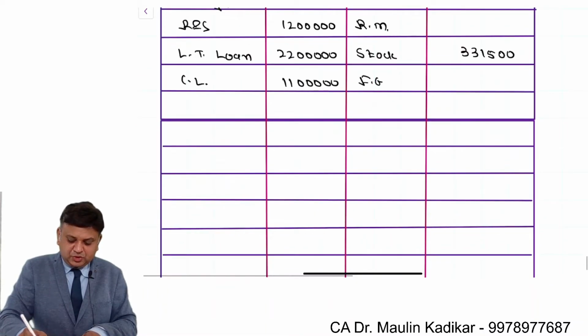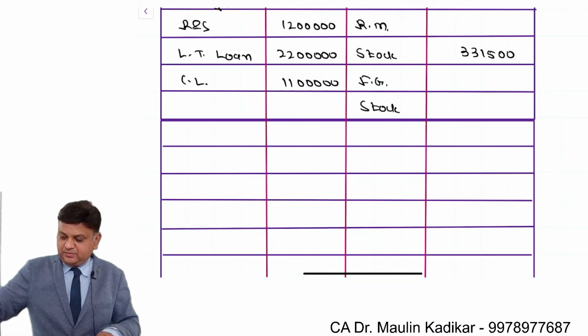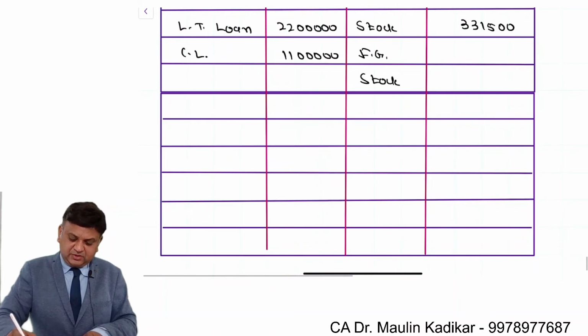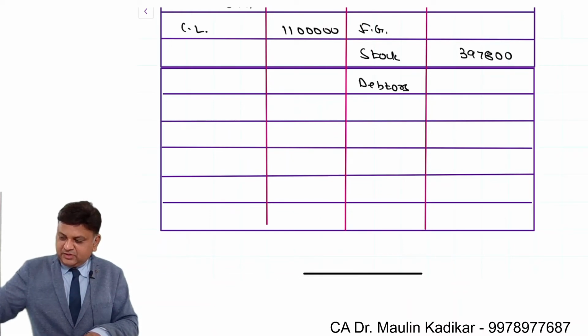Next is the finished goods stock, which is 6% of the works cost. It comes to 3,97,800. Amount of debtors. Debtors have been calculated by us.